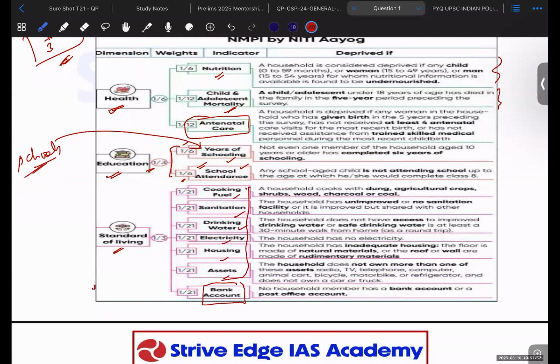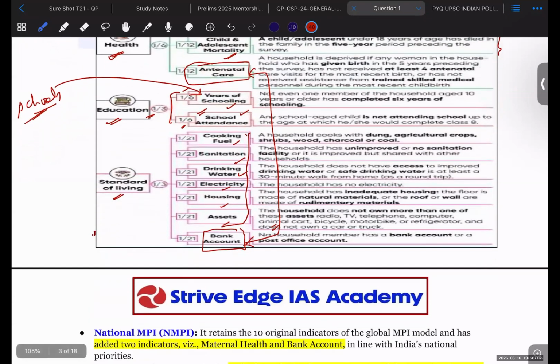So these are the two things that Niti Aayog by itself has added into the multidimensional index analysis. Okay. Antenatal care as well as bank accounts. These are the two indicators that you should remember that Niti Aayog has added to the other indicators that were available with the Global Multidimensional Poverty Index.